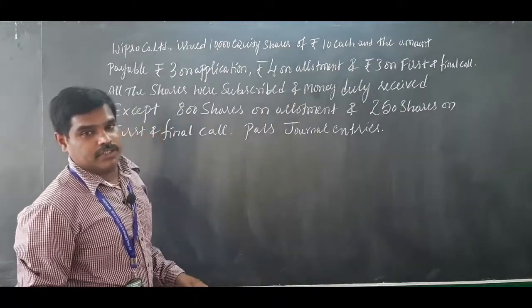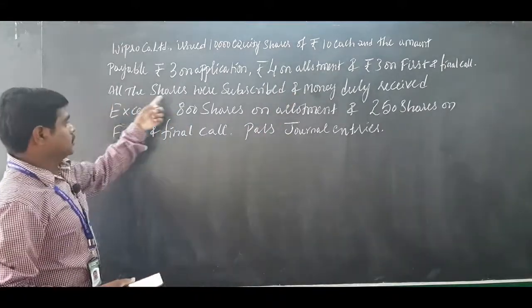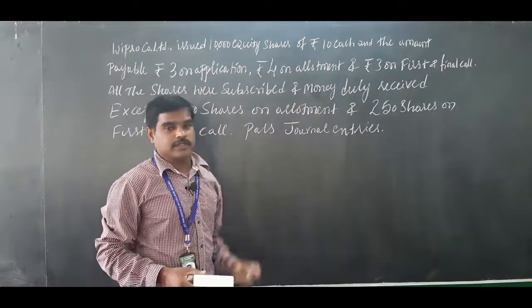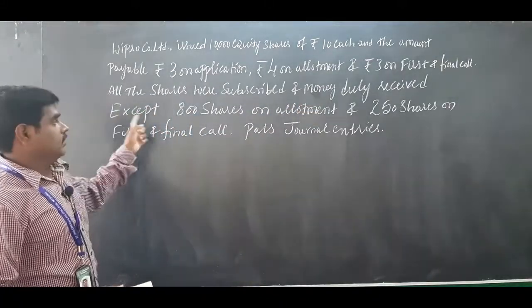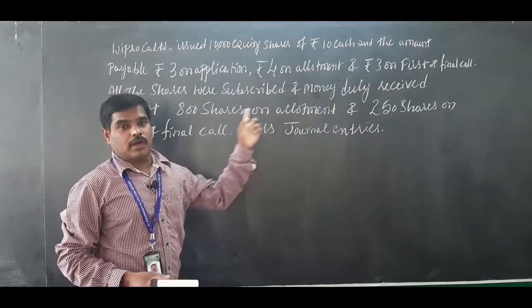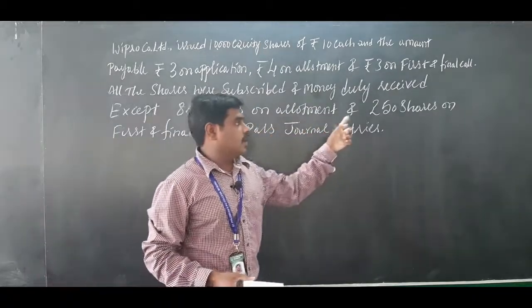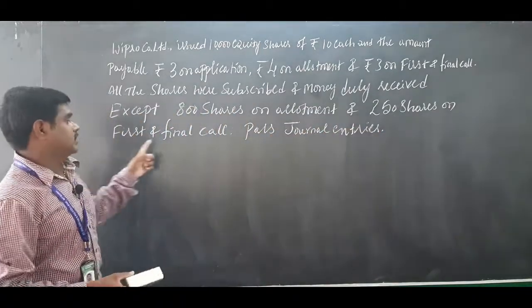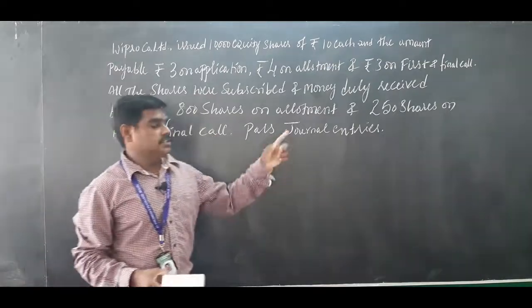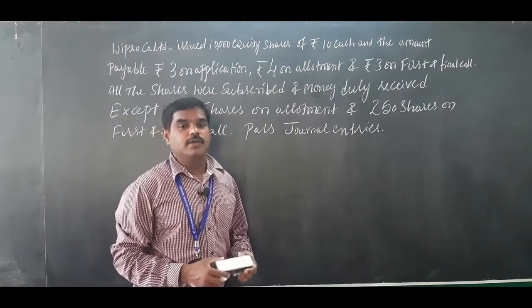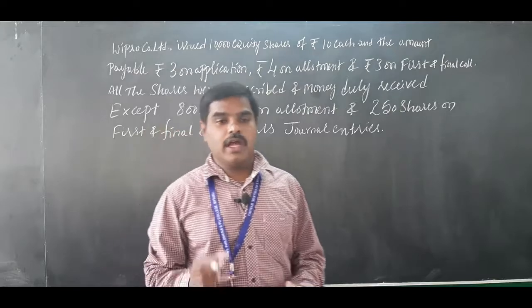So totally 3 installments. All the shares were subscribed and money duly received, except 800 shares on allotment and 250 shares on first and final call, calls in arrears. Pass journal entry. This is homework for you. Write it in your notebook and solve it.